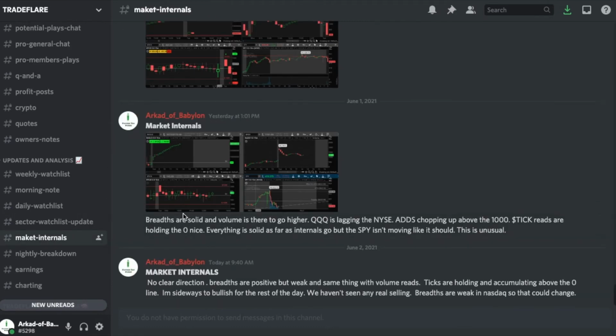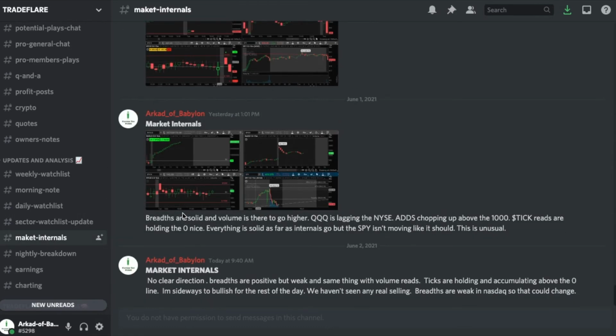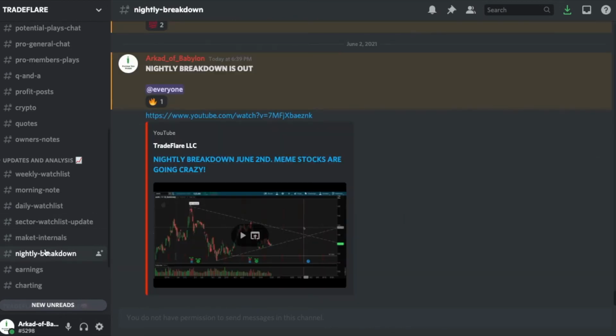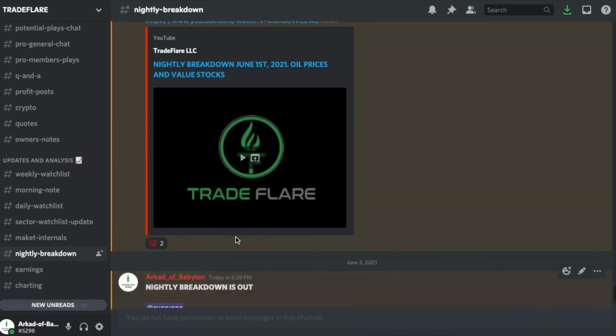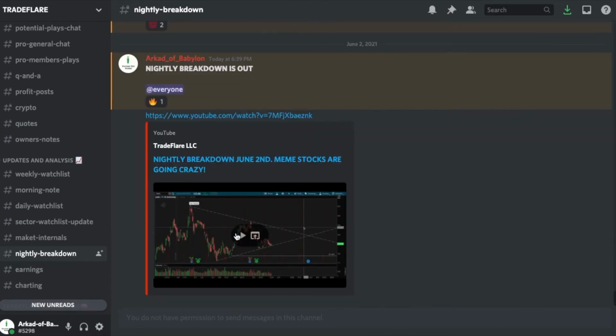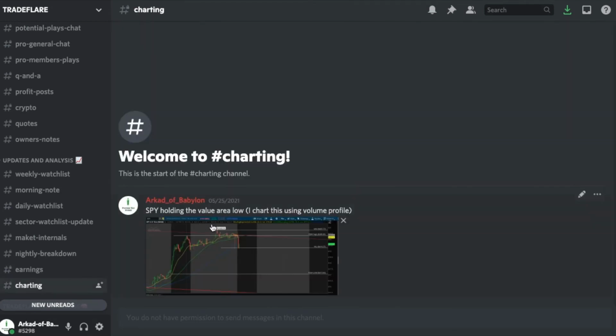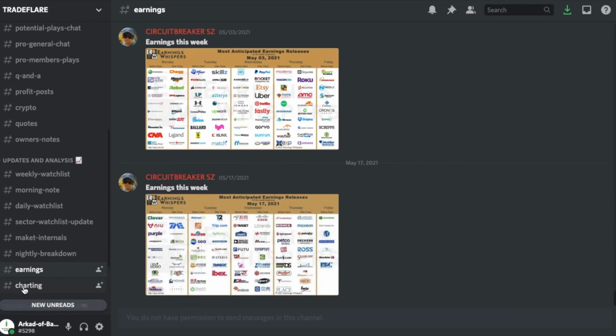There's also the market internals update every day. This is where we kind of get an idea of where the market is headed, what's going on under the hood, and every night you'll see a nightly breakdown, and it'll be posted conveniently in this tab right here. And this nightly breakdown will break down what happened in the previous day's trading, as well as give you an idea of what's going on in the next day's trading. We also do a lot of live charting in the charting channel. These can help people see what we're seeing and possibly give the opportunity to make a play.